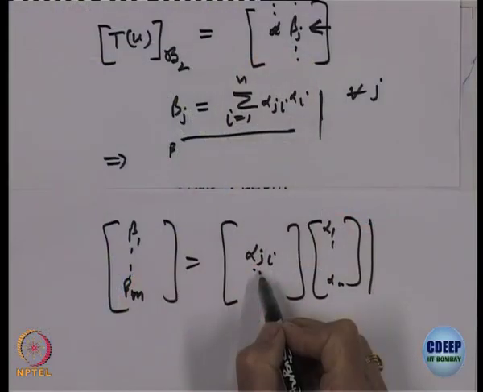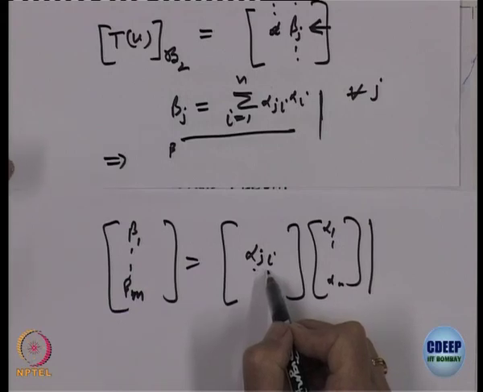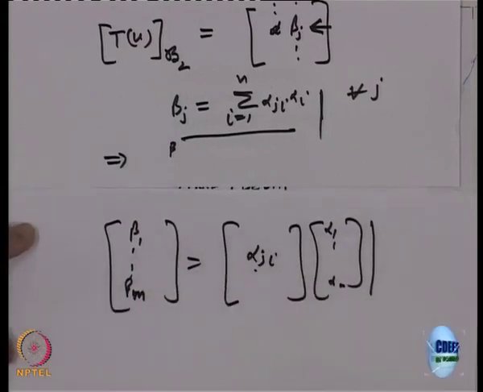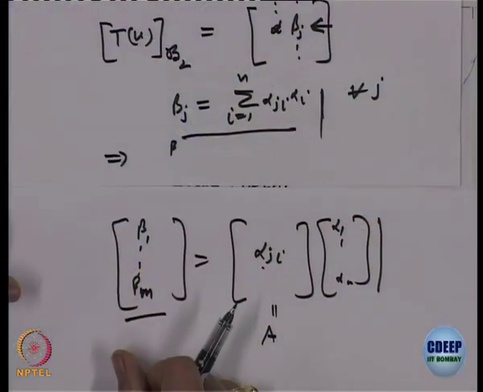See, alpha j i, what is j? The first index indicates the row, the second indicates the column. So in that row, look at it and multiply by alpha 1, and you will get this vector. So, this is the matrix A which corresponds to the linear transformation.